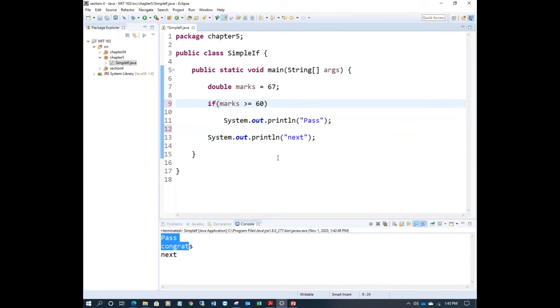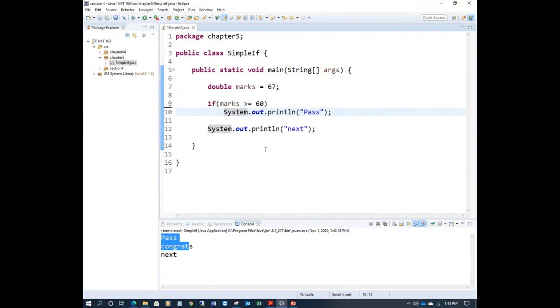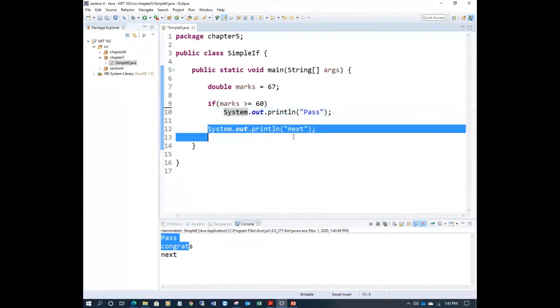It's optional as per syntax, and there is no error, no mistakes here. So what does it mean? If there are no braces, this is called a brace. If there are no braces, it means the first statement following the if is the body of the if block. It means you have only one statement. Don't confuse it with this statement, which is outside the if.